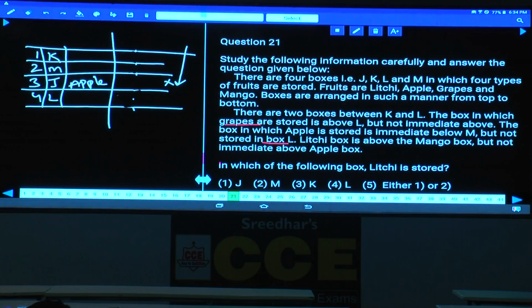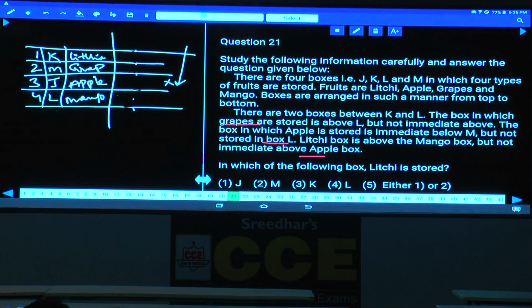Lychee is above mango, but not immediately above apple. Hence this must be lychee. Lychee is above this one. Then what are the other possibilities here? The box in which grapes are stored is above L, but not immediately above, and this must be grapes. If this is grapes, then this must be mango.